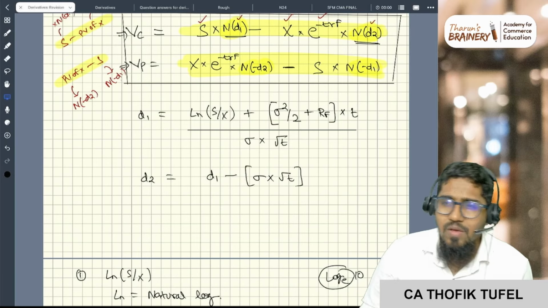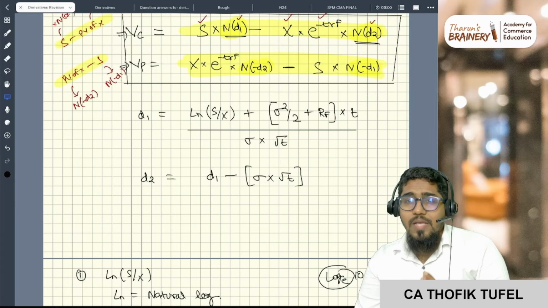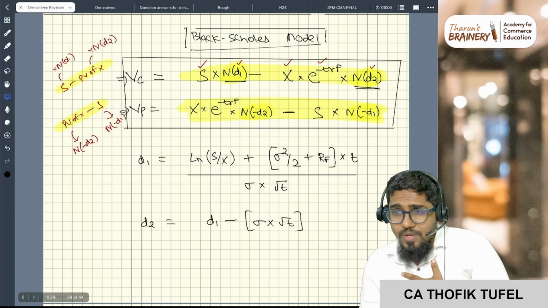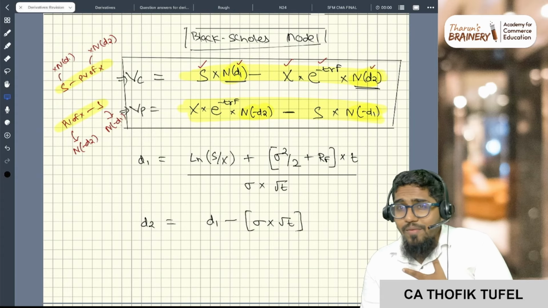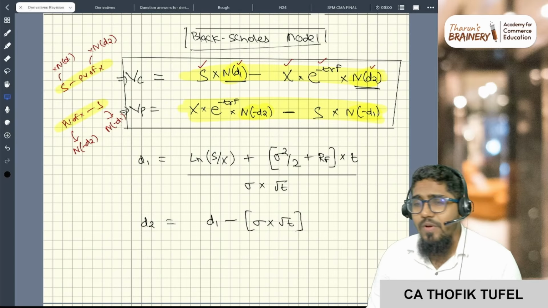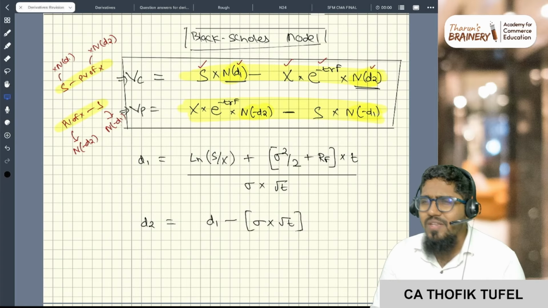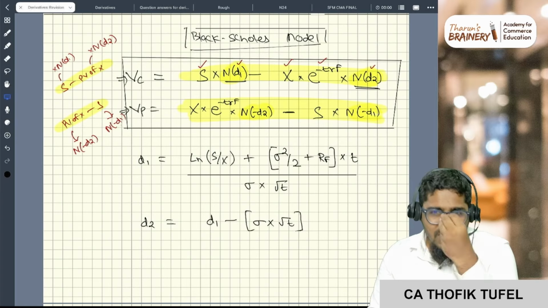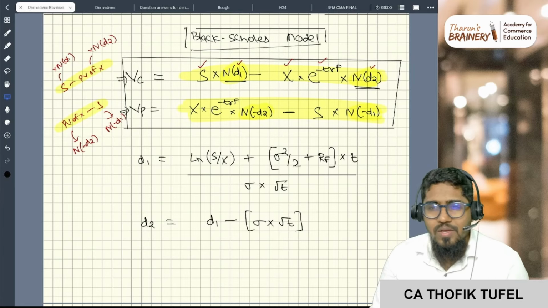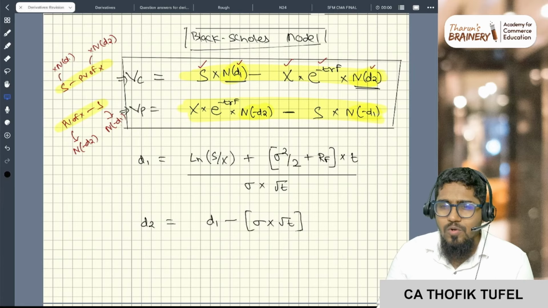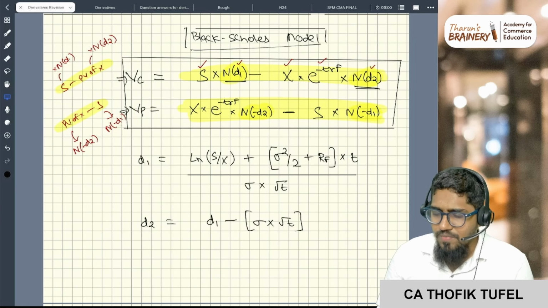In the regular class we will explain the formulas very nicely. Actually, I myself don't know the derivation. I will not derive, but I will explain the logic of how the numbers come. Here I don't want to go so deep, because ultimately you are going to mug up, right? So better solve one or two problems using these steps. That's it, things will be done. So this is the formula.